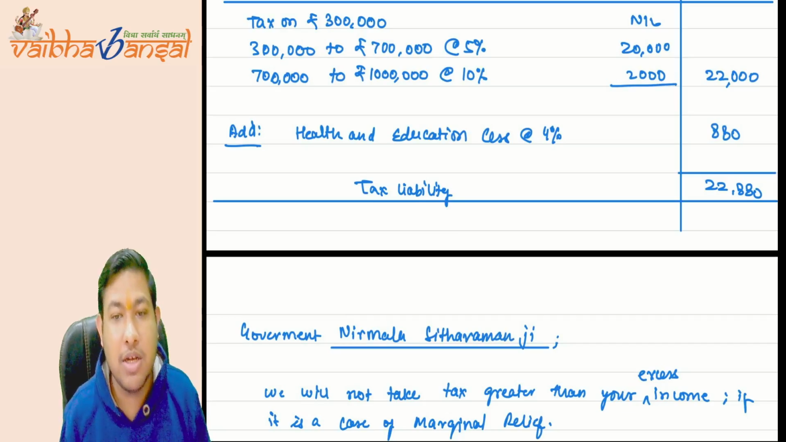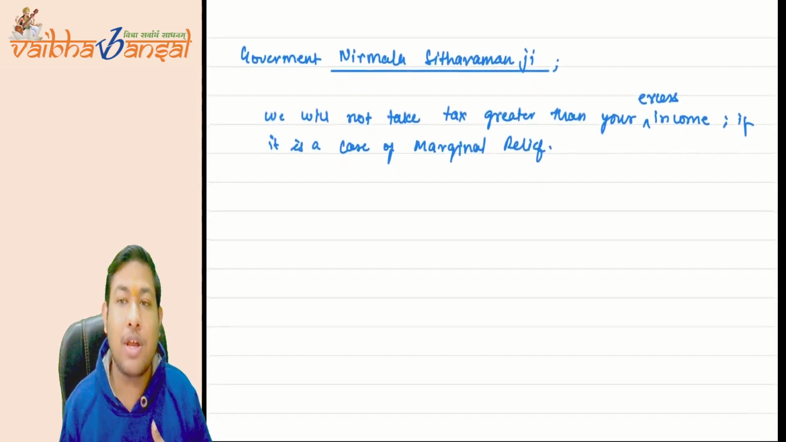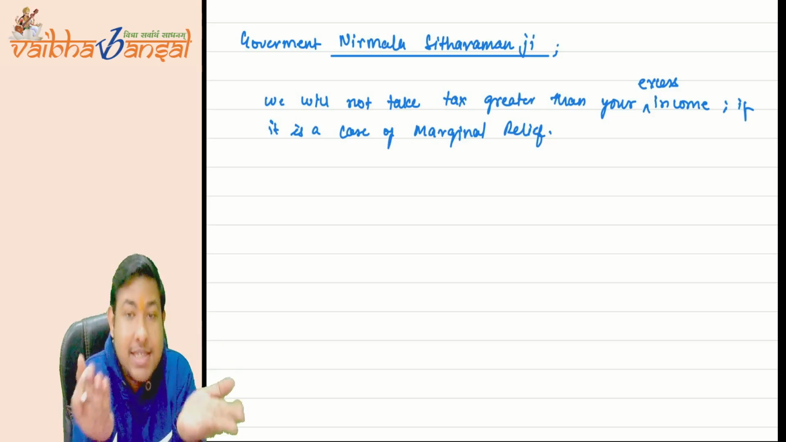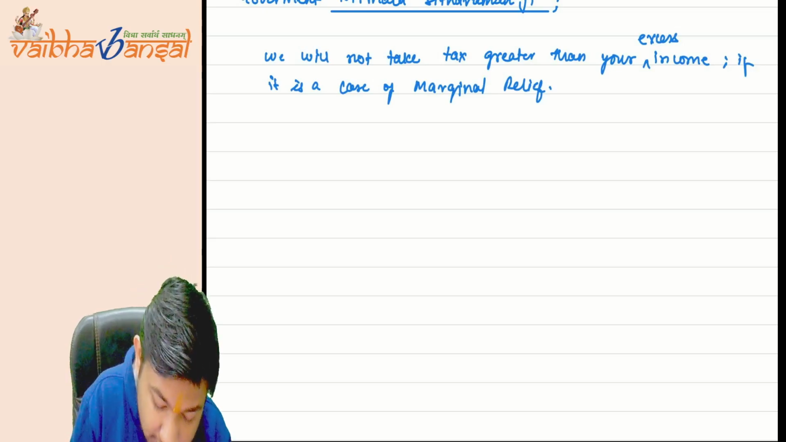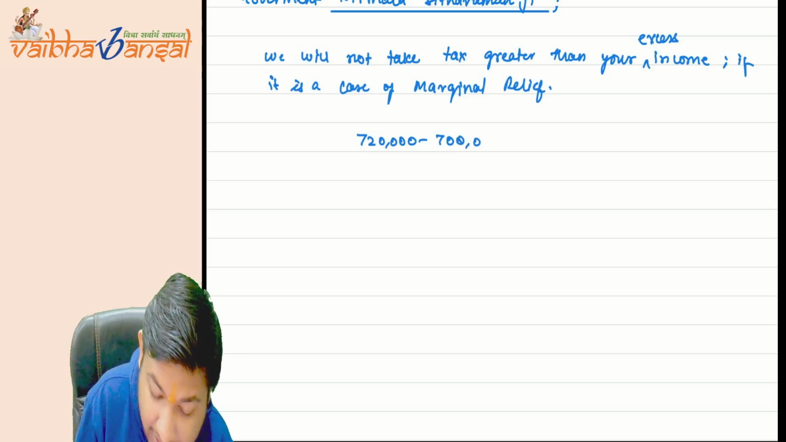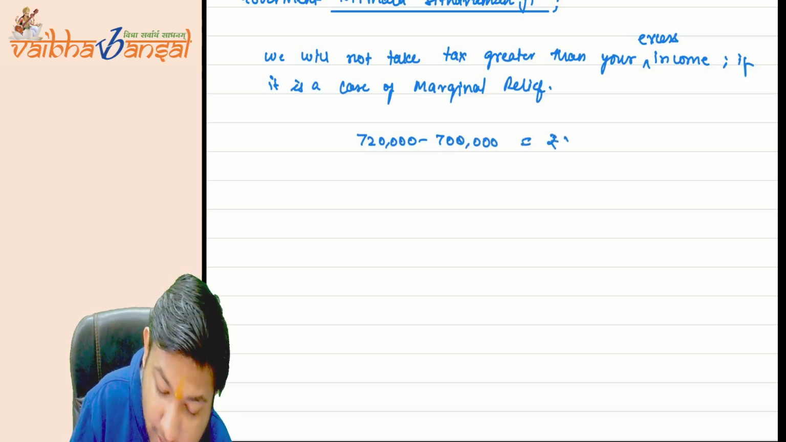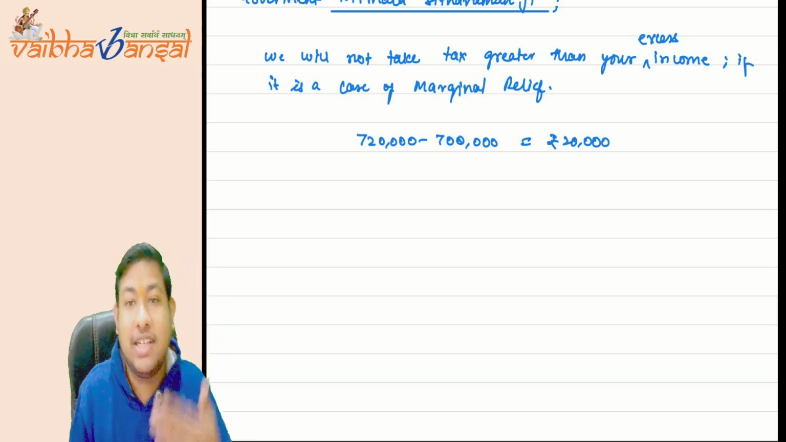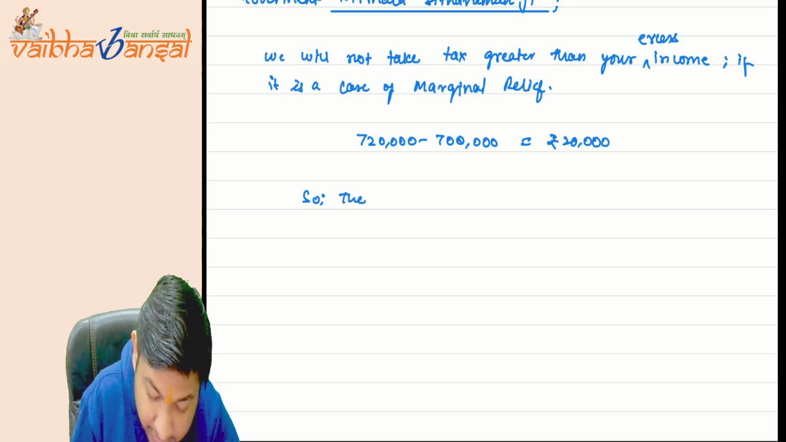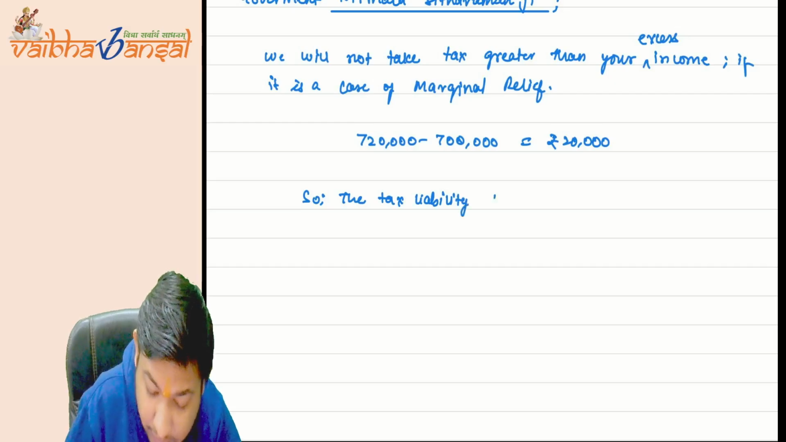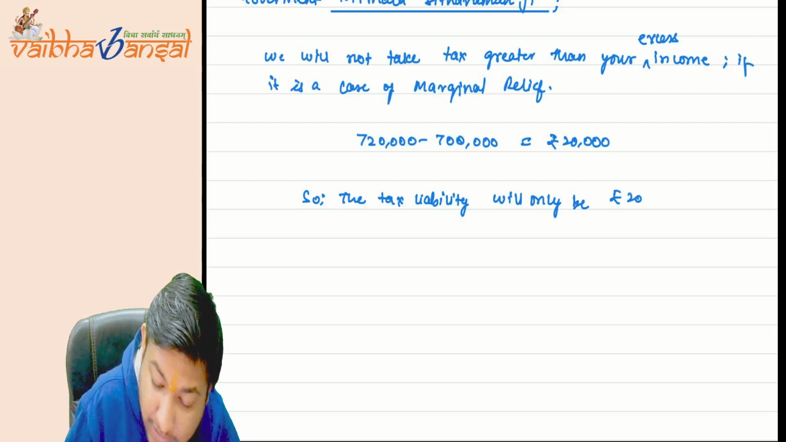This is my problem. Nirmala Sitharamanji said, okay, we will not tax more than your excess income. So what is my excess income? Excess income was only 7.20 lakh minus 7 lakh. My excess income is rupees 20,000 only. So the tax will only be 20,000. Therefore, the tax liability will only be rupees 20,000.